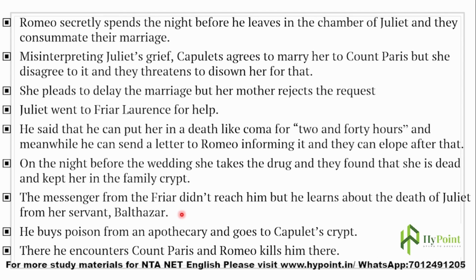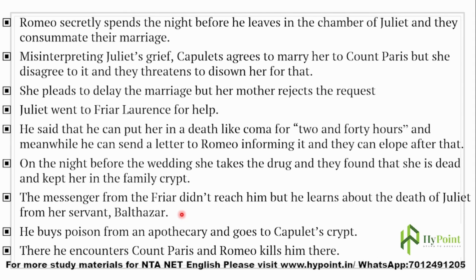So what happens? The friar immediately sent another friar with the message to Romeo, but the message was delivered to Romeo late. Before the friar's messenger reaches Romeo, Romeo learns about the death of Juliet from another source, her servant Balthasar.